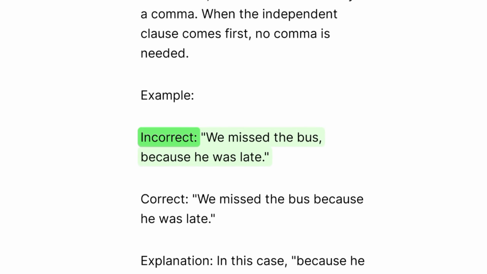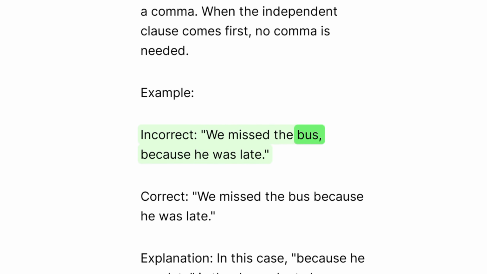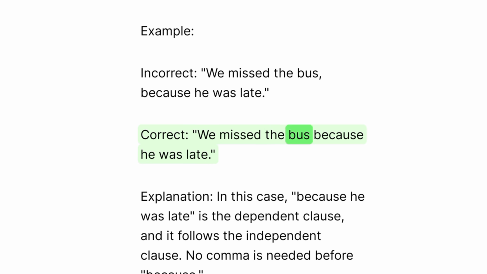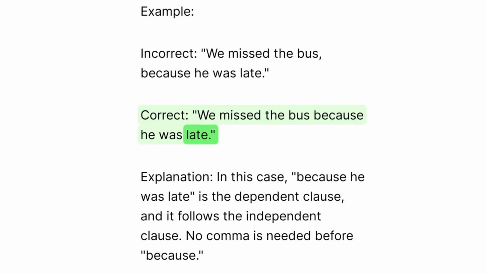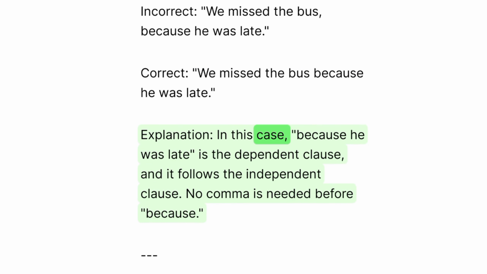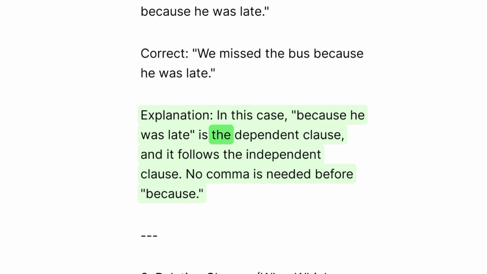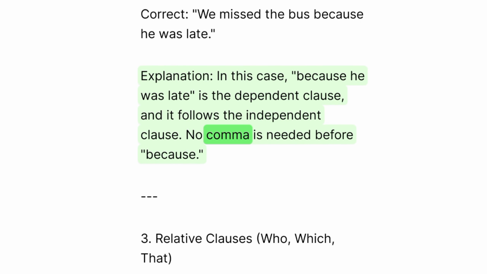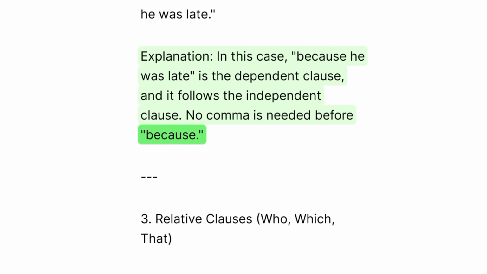Example: incorrect. We missed the bus, because he was late. Correct. We missed the bus because he was late. Explanation: in this case, because he was late is the dependent clause and it follows the independent clause. No comma is needed before because.